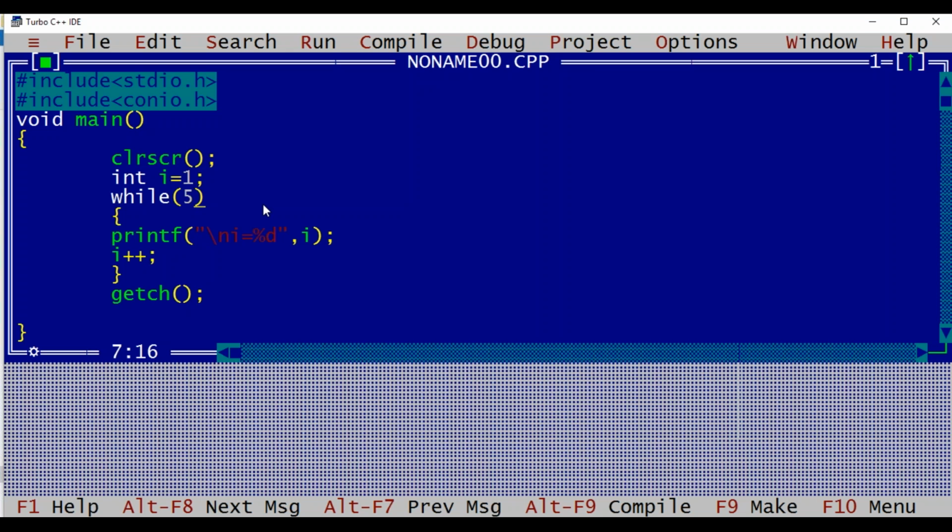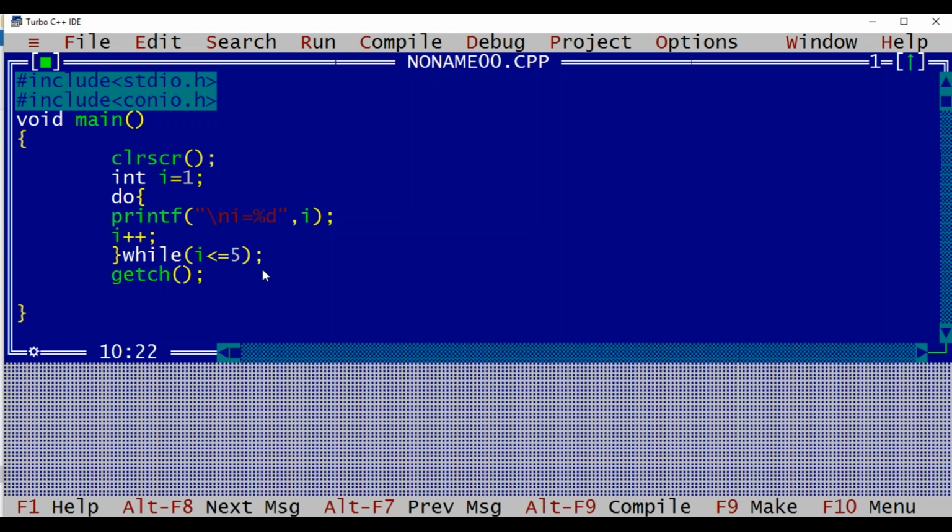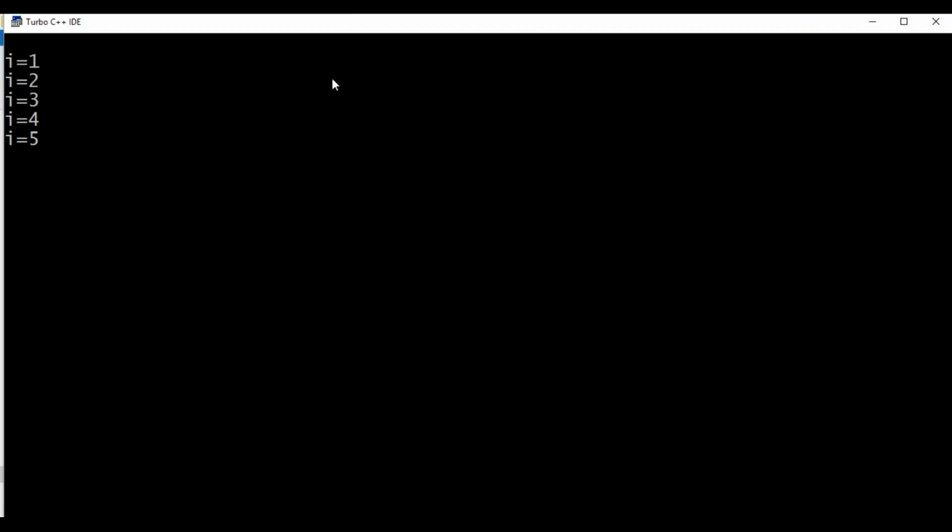Now do while: the condition is a bit different, in that first we execute the loop body this way and at the end we check the condition. If I want to convert the same example to do while, I can have it this way: i is less than or equal to 5. Here this semicolon is part of the syntax, so it is mandatory. Now we'll first execute it. You can see again the same output we are getting.